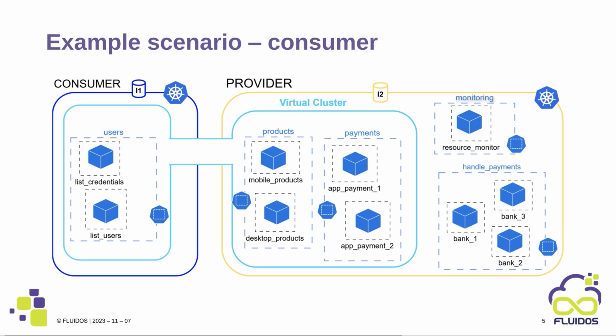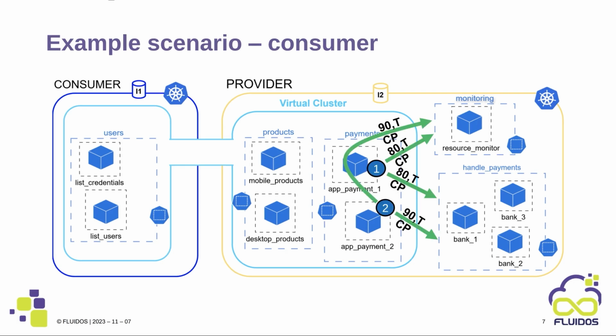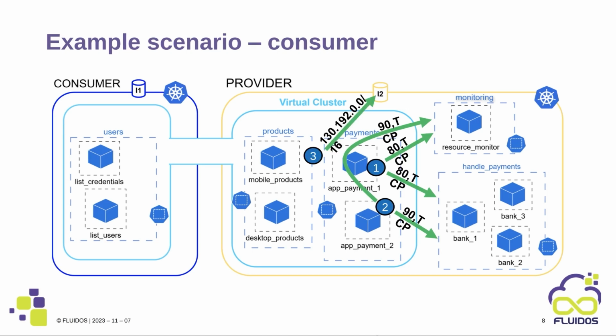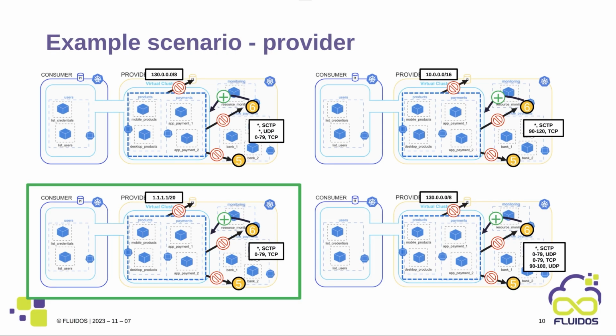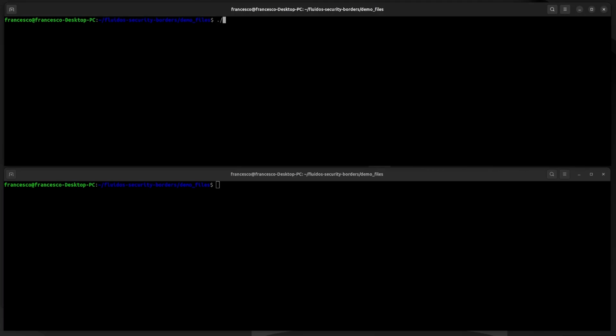On the left, we have the consumer who wants to offload some resources and needs to restrict communications to a specific set of interactions. These could be directed either to other resources within the same remote cluster or through a secure internet connection. On the right, the provider offers 4 different flavors, each with a distinct network authorization set. Ultimately, the third flavor is the one that aligns with the consumer's network requirements and is selected for resource allocation. Let's dive into the demo itself.